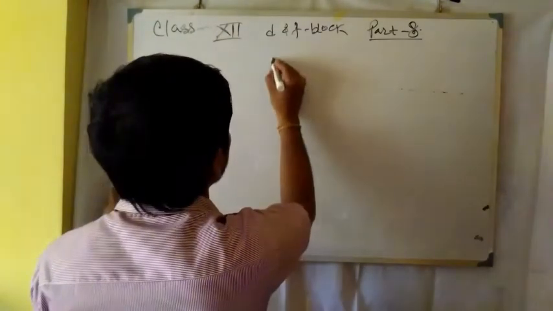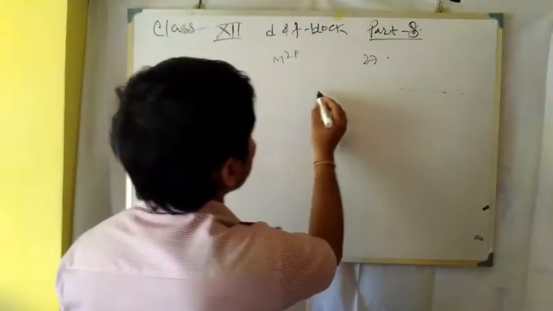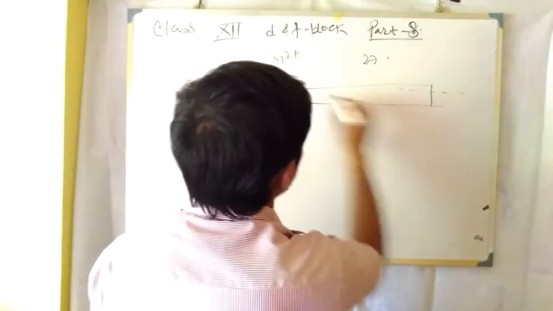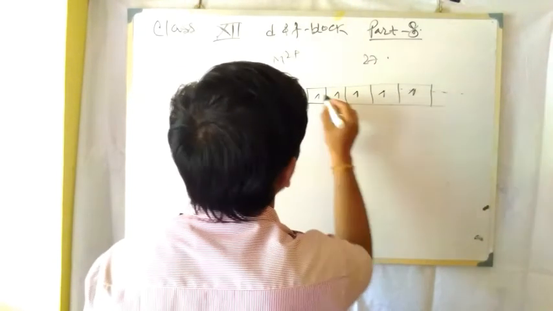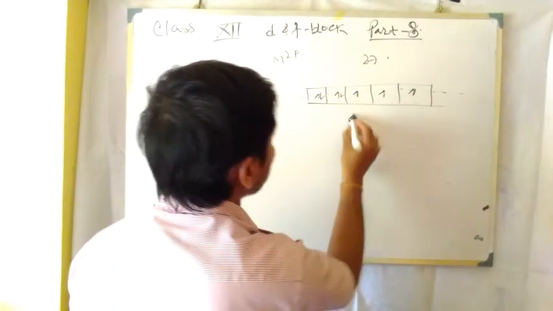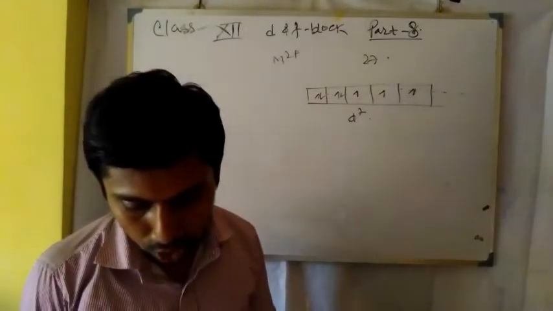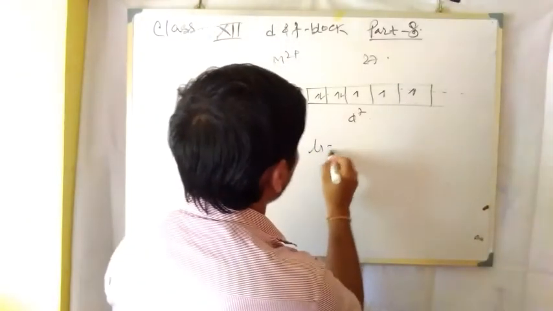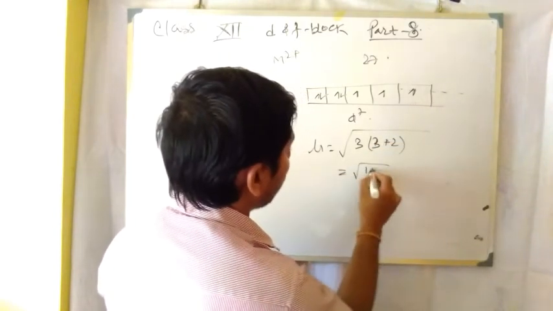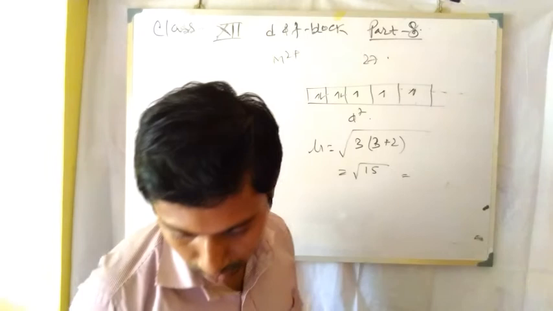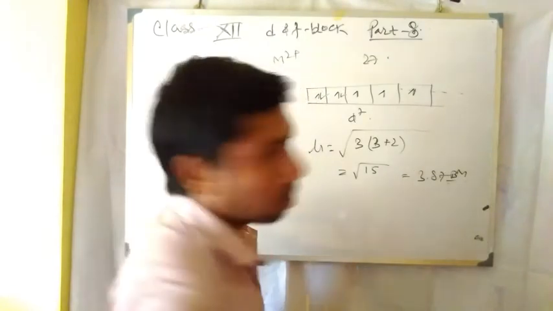So Co2+, of atomic number 27. Now 27, that is d7. Now how many lone electrons are there? That is 3 lone electrons. So the magnetic moment, that is mu equal to root over of n into n plus 2, that is root over of 15. The value will be 3.87. So it is the magnetic moment.